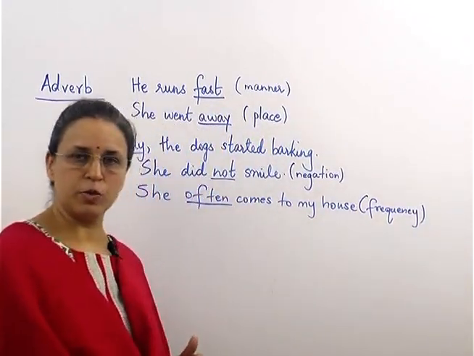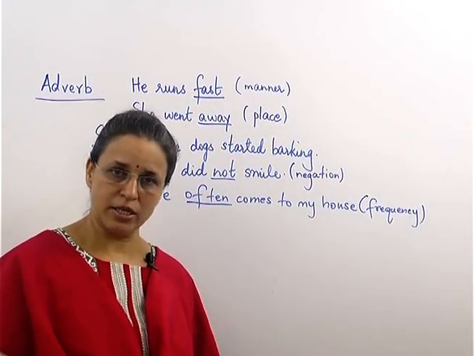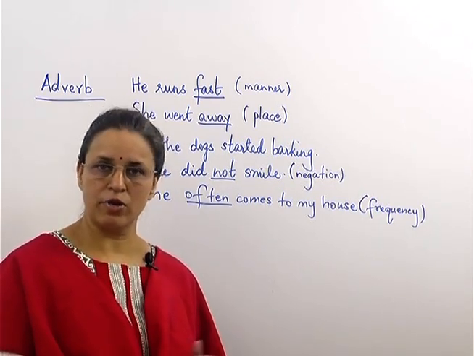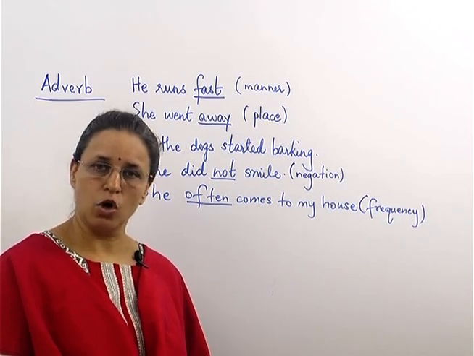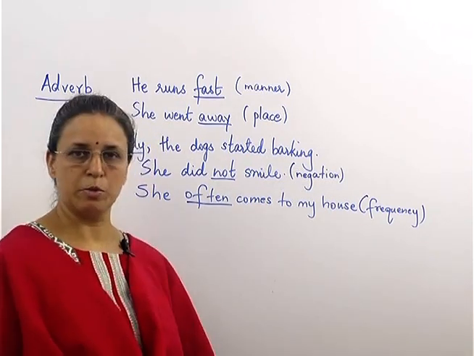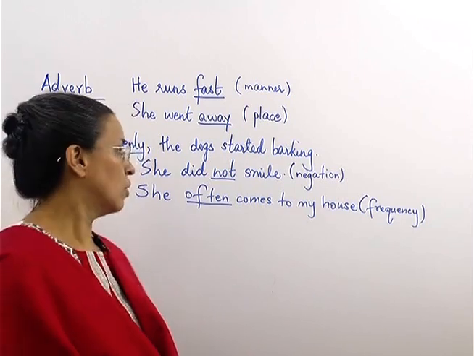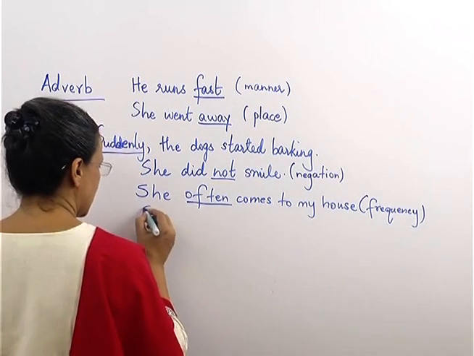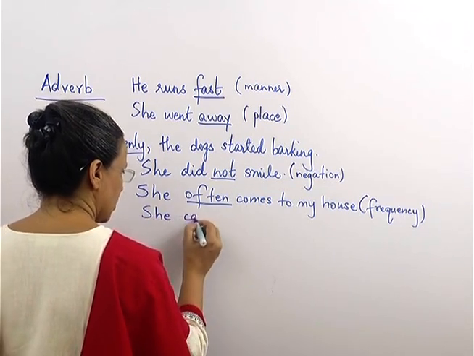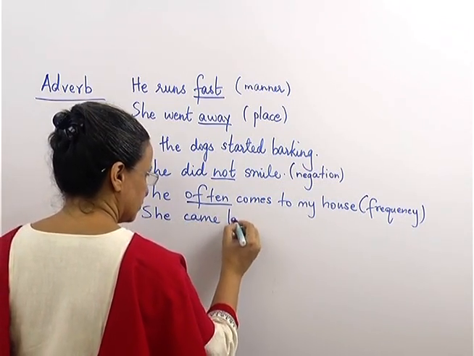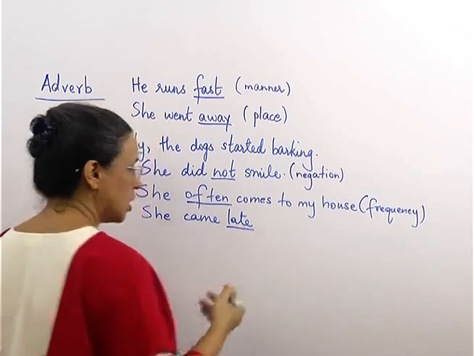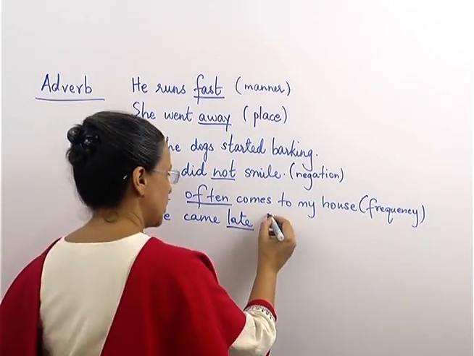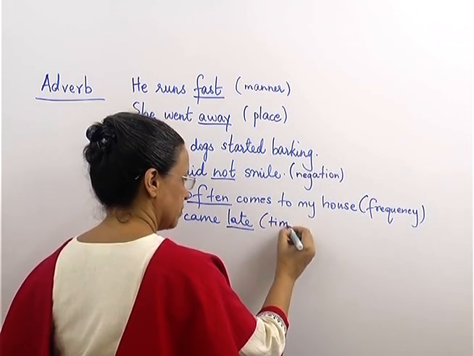Okay, adverb of frequency tells you how many times. Many times, rarely, seldom. Seldom and rarely mean the same thing. So, all that type is known as adverb of frequency. Now, you can have also adverb of time. Suppose I say, she came late or she came early. So, it answers the question, when did she come? So, this will tell you adverb of time.